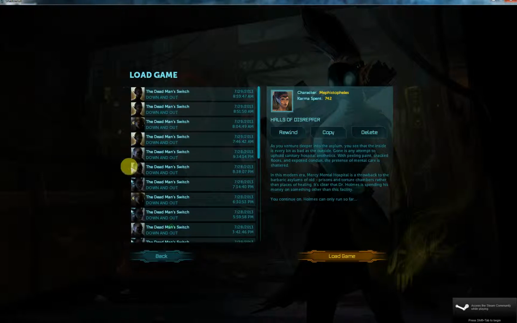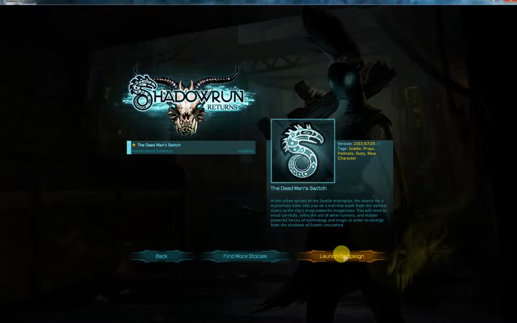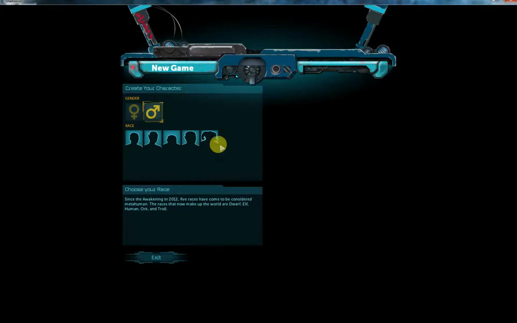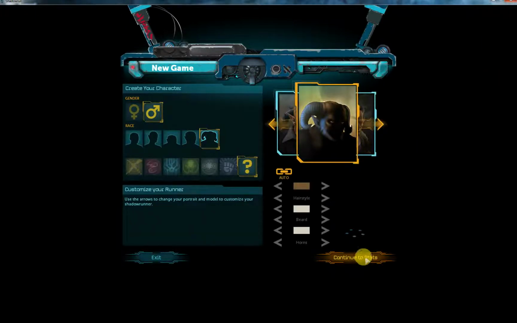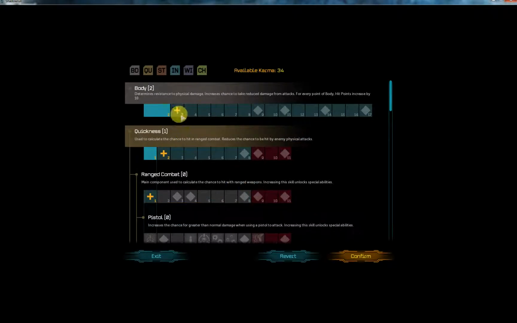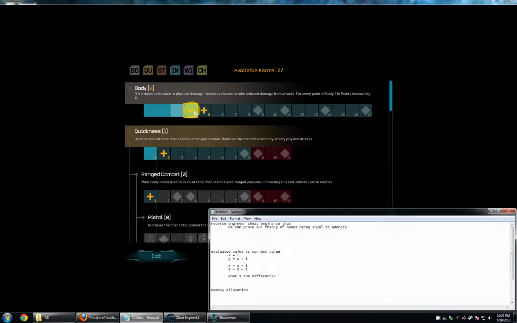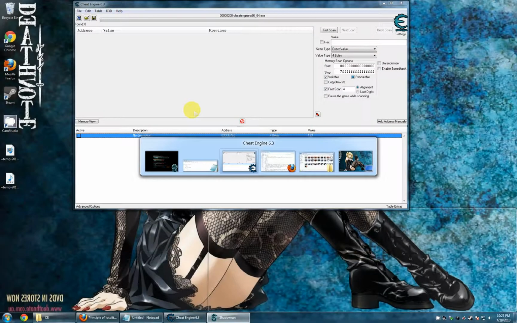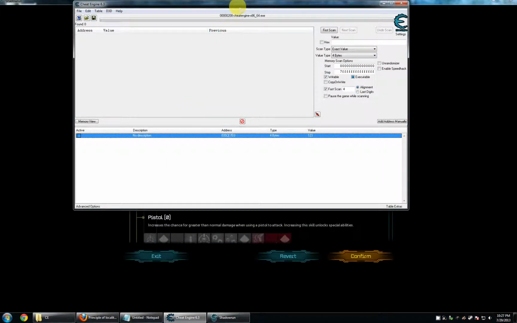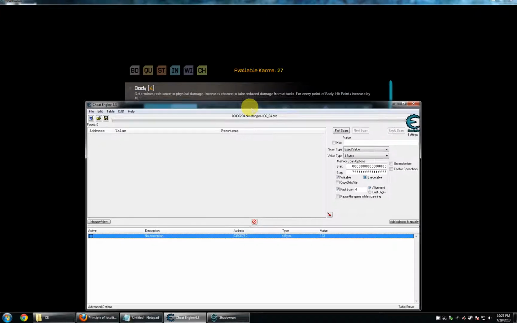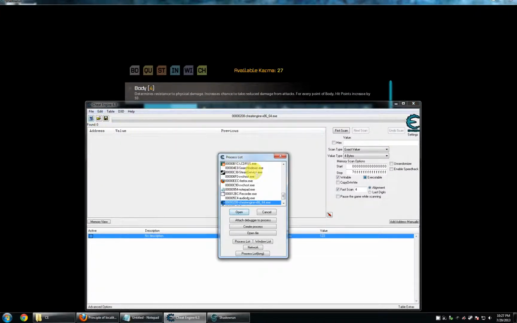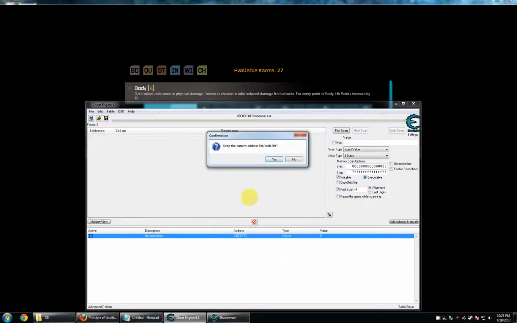Launch the game. Just going to load the game. Let me think about this real quick. We want a value that we can control. We're not even going to load the game. We're going to go to new game. Launch. Done it a million times. Yep. It was Cheat Engine. There it is. So, we have Cheat Engine. We're going to attach it to this process.